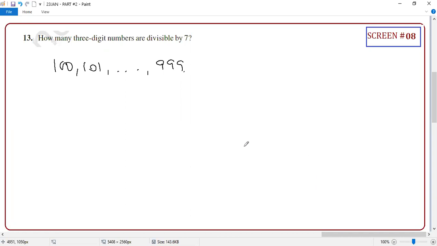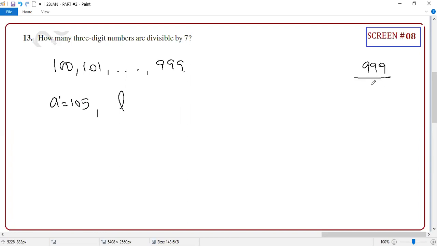Guys, you tell me which is the first term that will be divisible by 7. So 100 is not, 105. So your A will be 105. Now, which is the last term? Whether this will be divisible by 7? No. 994.